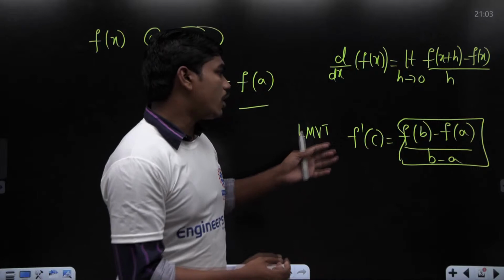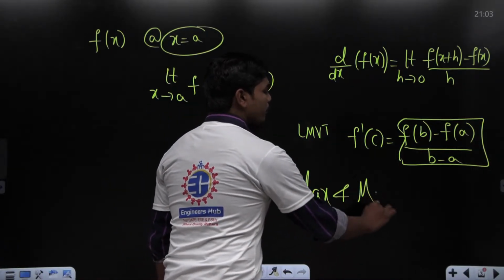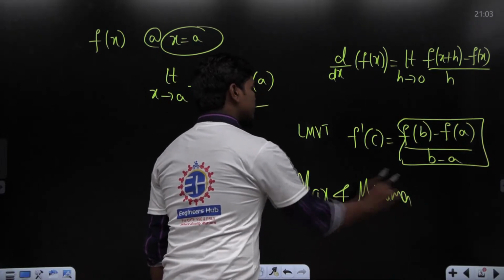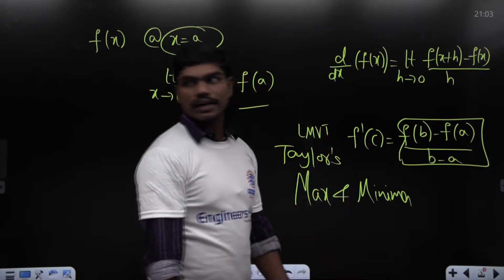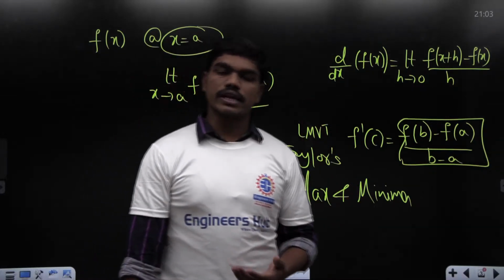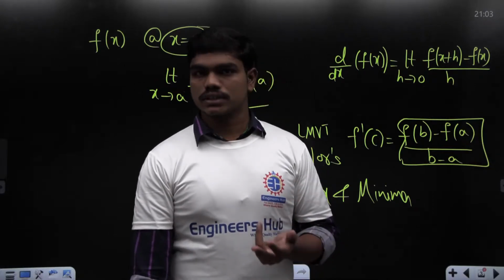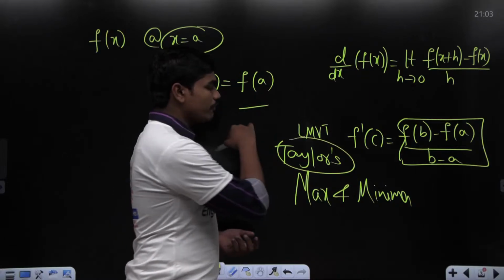we moved on to the concepts of maxima and minima of single variables, correct? And before going for that, we have also seen Taylor series expansions. So Taylor series expansions we have seen for any differentiable function at any particular point, and also we have seen this Taylor series expansion for many functions like exponential functions, trigonometric functions like sin x and cos x, etc. Correct? So we have seen all these Taylor series expansions of this f of x.